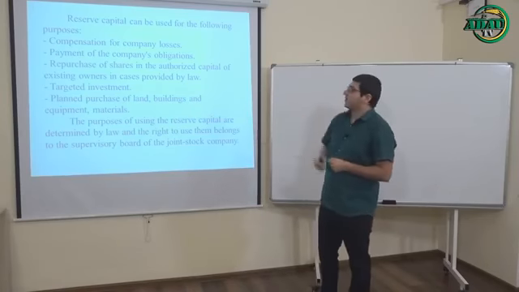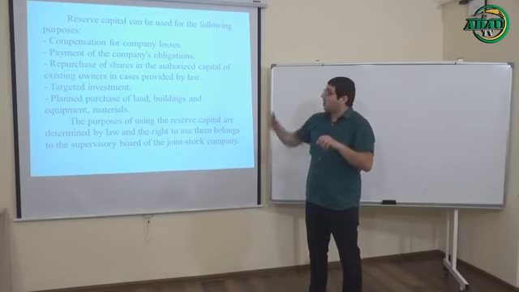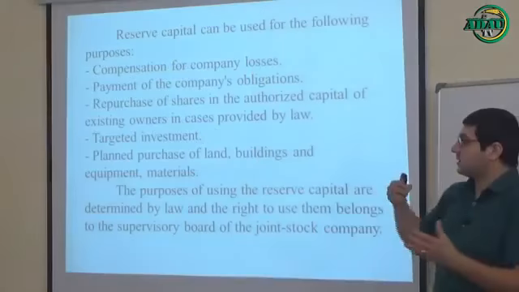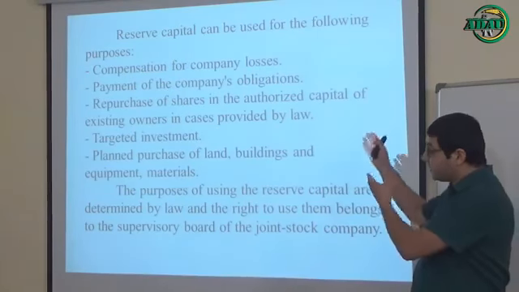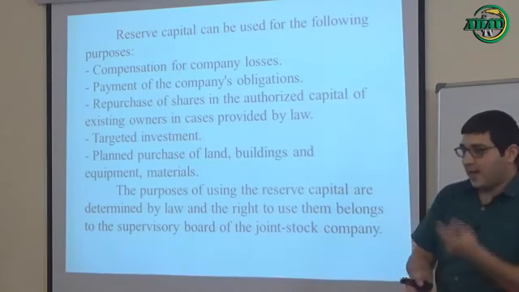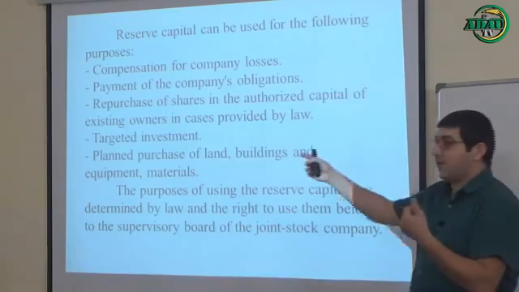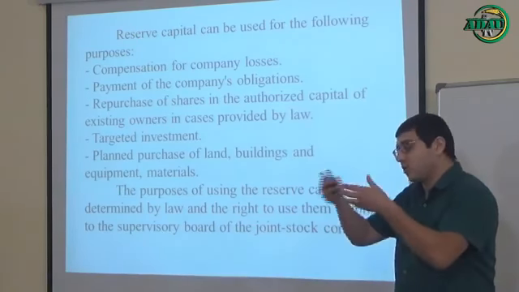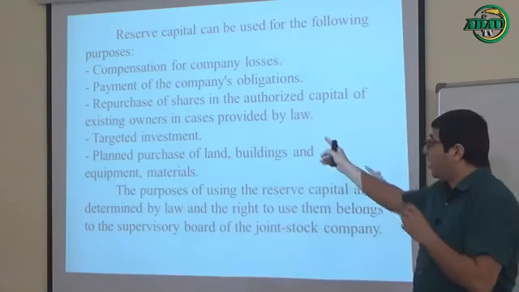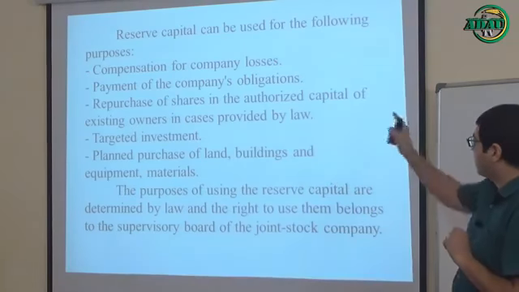Okay, the third one: repurchase of shares in the authorized capital of existing owners in cases provided by law. How can we give an example for this one? For example, there are 6 shareholders in a joint stock company, and one of them wants to leave this company. Of course he can have his own shares repurchased when he wants to leave, but of course in cases provided by law, we must talk about it.